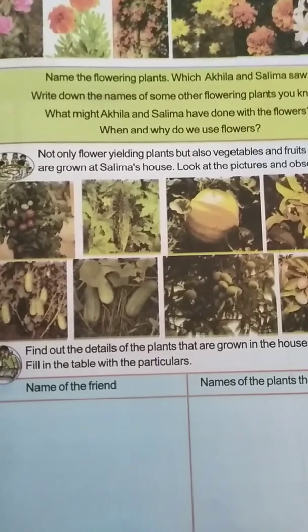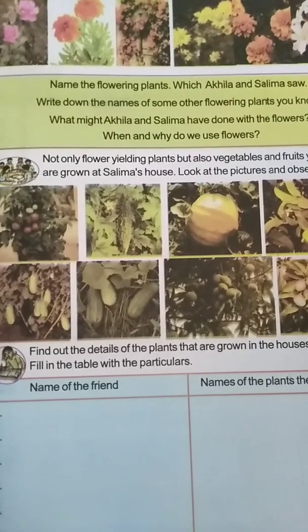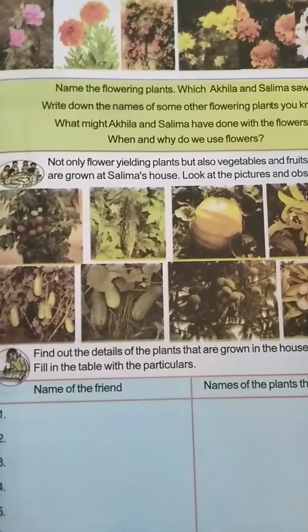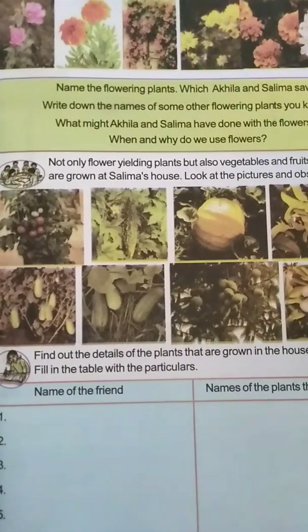They are called plants. Climbers are the plants which grow with the support of other trees or any other things. They are called climbers.